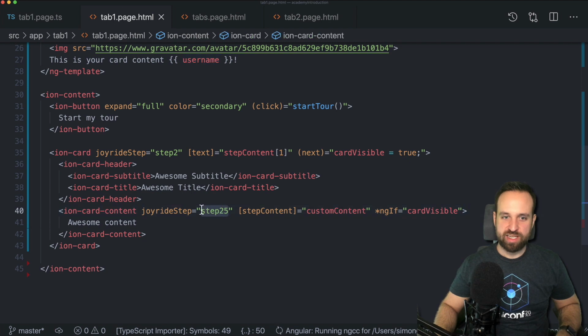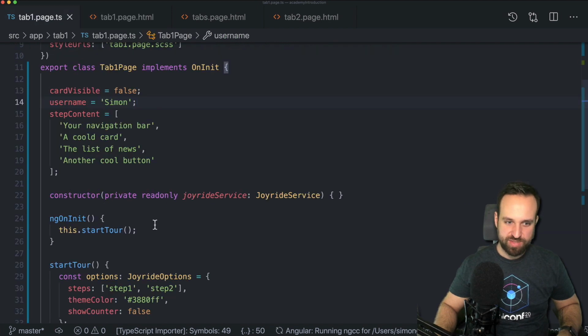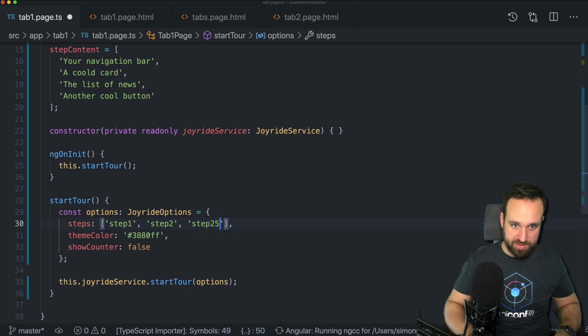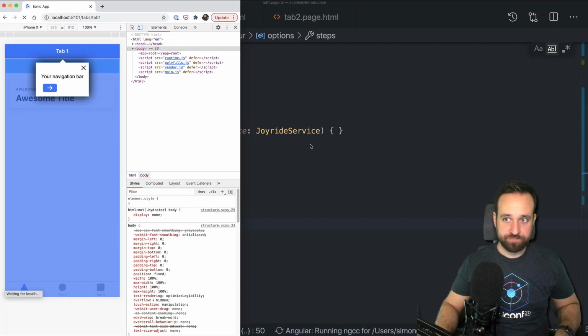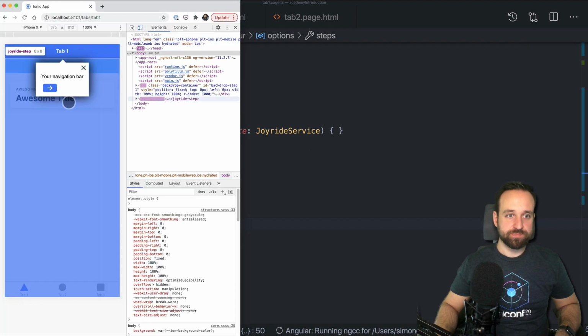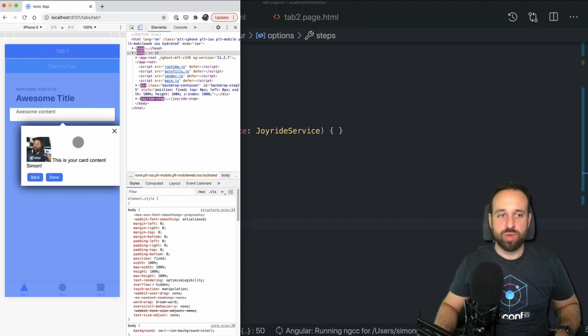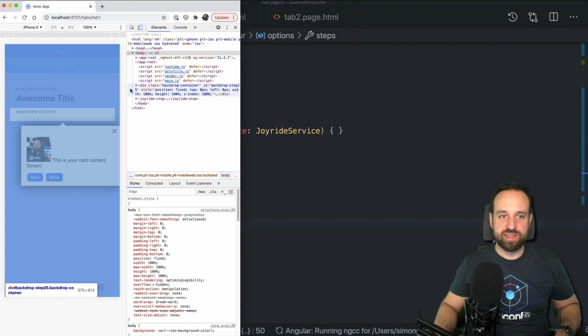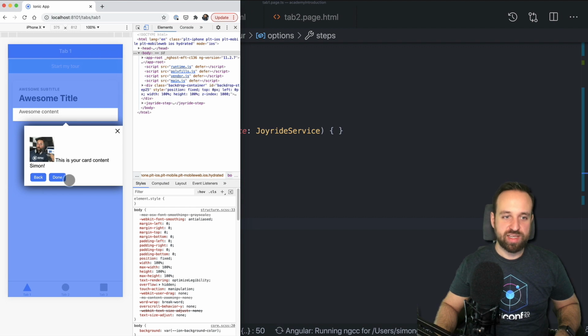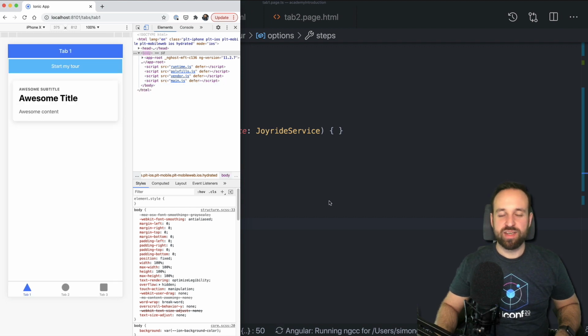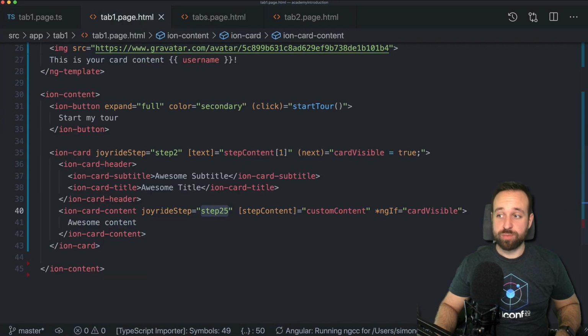And let's quickly add, that's what I always forget, the new step to the array of steps. Okay, and let's see. Got the navigation bar. We see the card is still collapsed. We now move forward, the card is expanded, and we see our overlay card right here. Okay, those are already a few options, but there's more we can do.